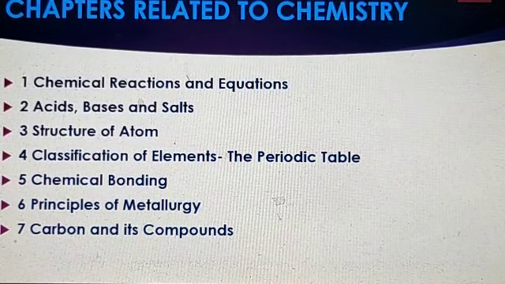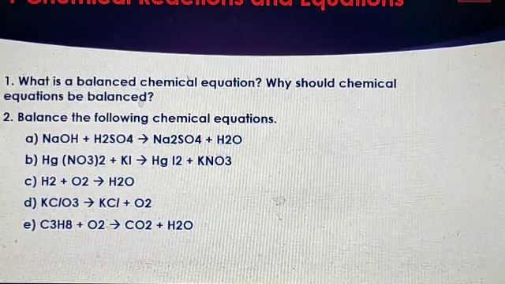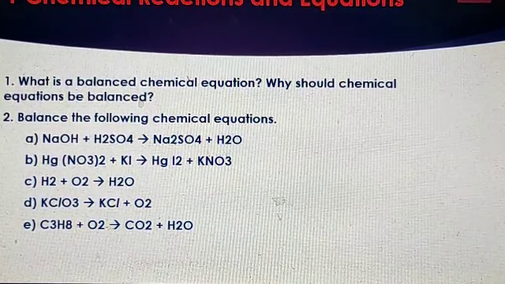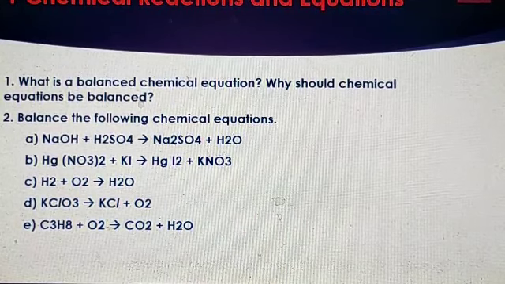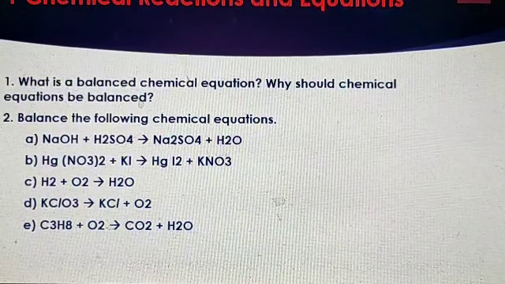Coming to the important questions of the first chapter, chemical reactions and equations. The first question is, what is a balanced chemical equation? Why should chemical equations be balanced? And the second question is, balance the following chemical equations.